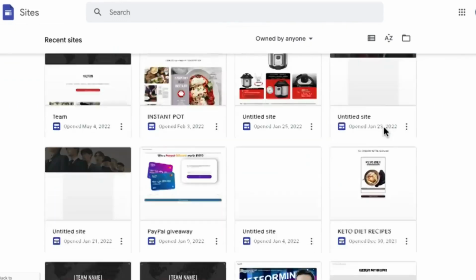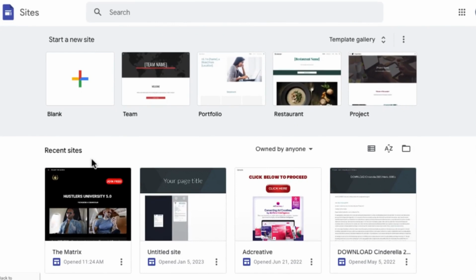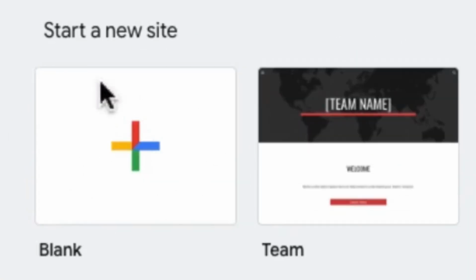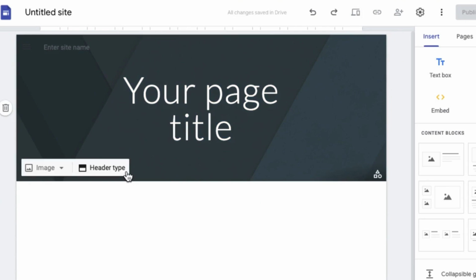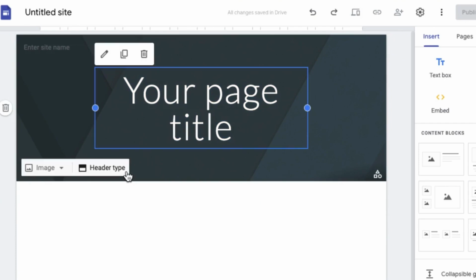So you can see this is my Google site. I have a ton of Google sites on this Google site right now. If you have never created any website on Google site, then this is going to be empty, so you don't have to worry about that, right? So what you want to do is come over to this blank right here, guys. Click on this blank, and once you click on it, it's going to bring up this website page for you, so you can edit our entire website right here now.